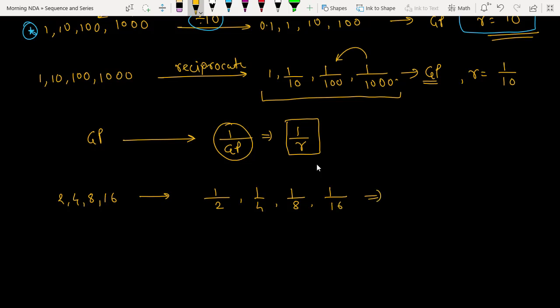What is the common ratio here? 1 by 2. 1 by 2 is my common ratio. 1 by 16 upon 1 by 8 is 1 by 2 only. Is this okay? Yes, this one is very important.